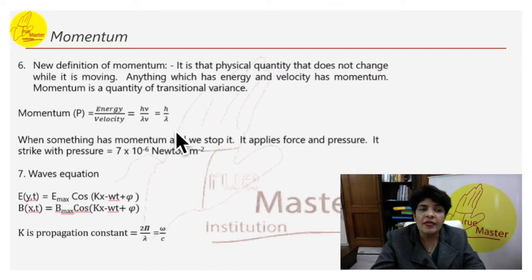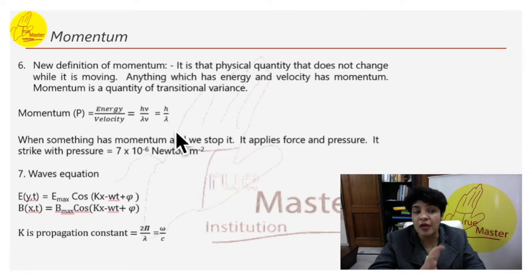Momentum is that physical quantity that does not change while it is moving. In terms of an equation, the momentum of an object is equal to the mass of the object times the velocity of the object. An electromagnetic wave has momentum that is equal to h by lambda. When we stop it, it will apply force and pressure.